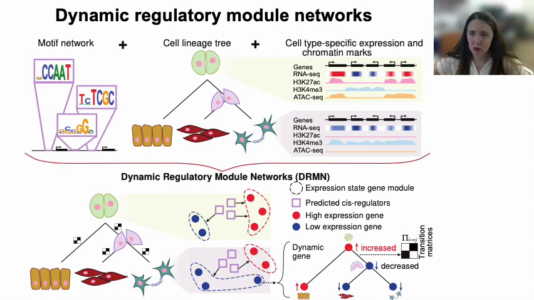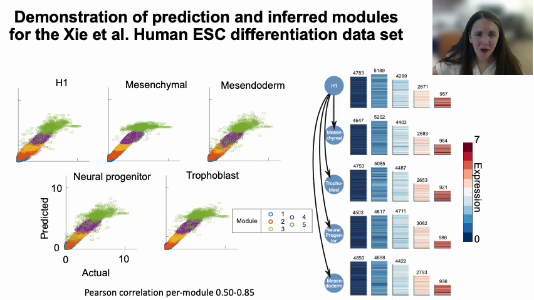This approach enables systematic integration of RNA-seq, ChIP-seq, and ATAC-seq datasets. The chromatin accessibility profiles of known motifs close to gene transcription start sites are used in the regression to represent regulator activity. From such results, we obtain per-module network predictions across a series of conditions, enabling detailed analysis of dynamic regulatory processes. Shown here are example results for the human stem cell differentiation dataset of Xi et al.